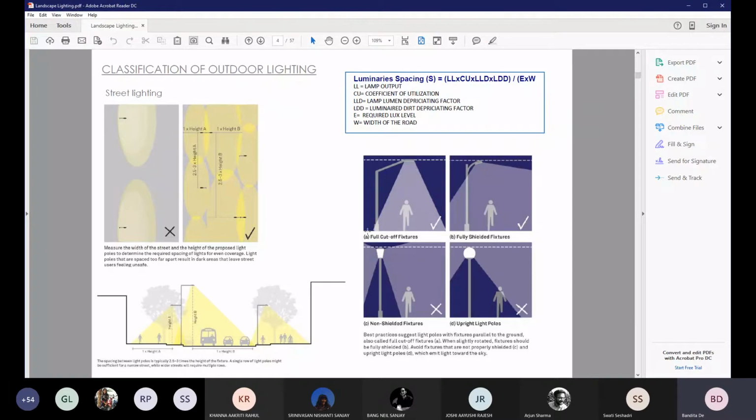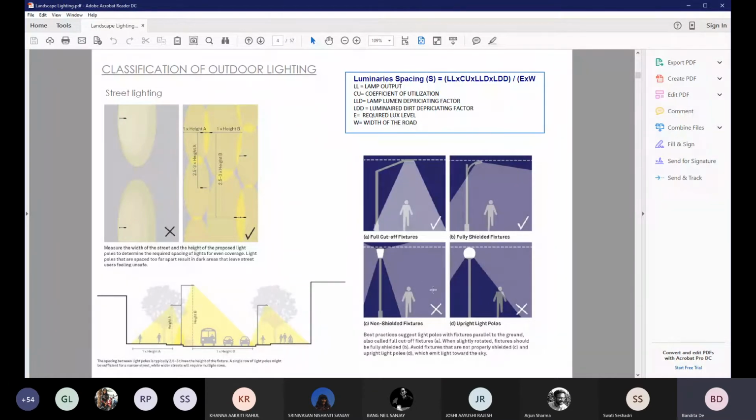Now, choosing the right kind of light fixture is also very important for streetscapes. If you see these 4 diagrams, the 2 on top show 2 kinds of light fixtures where the angle of the light discourages the light from spreading upwards, which reduces light pollution.